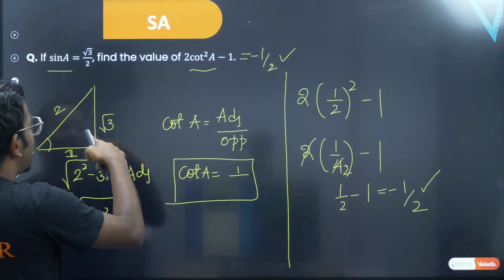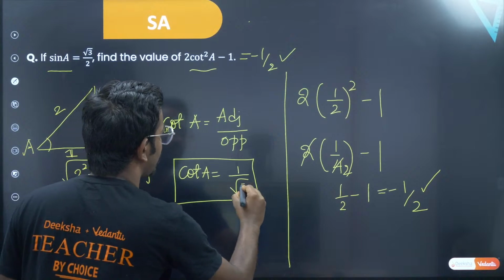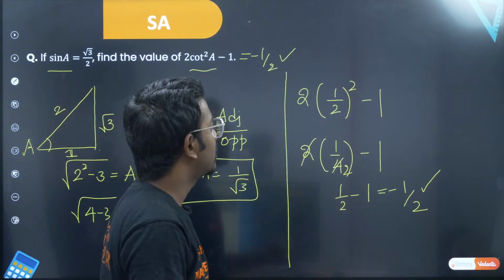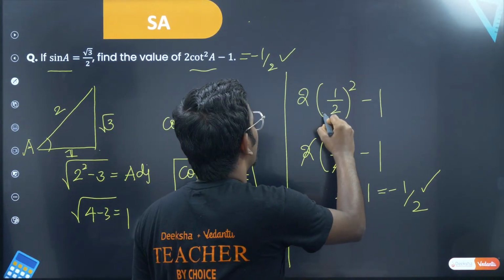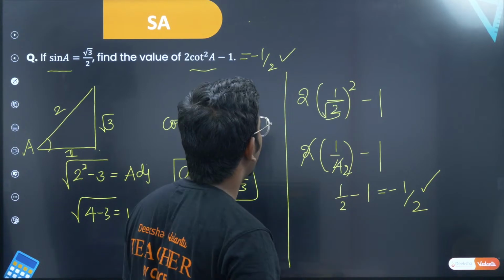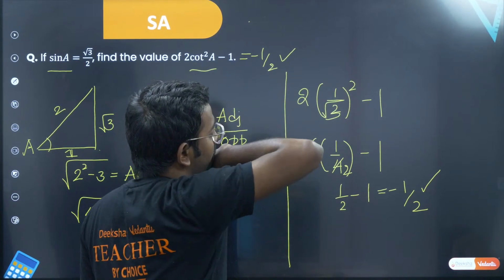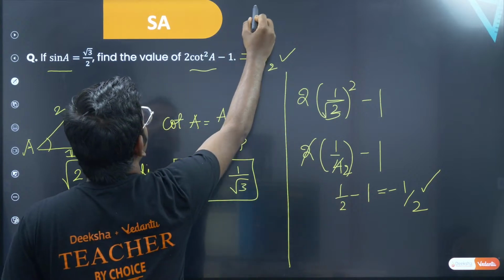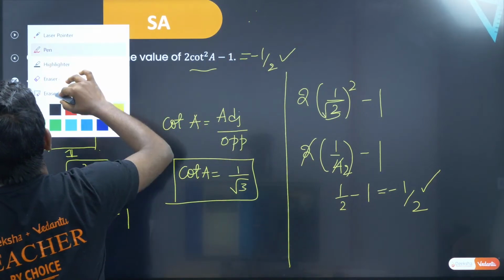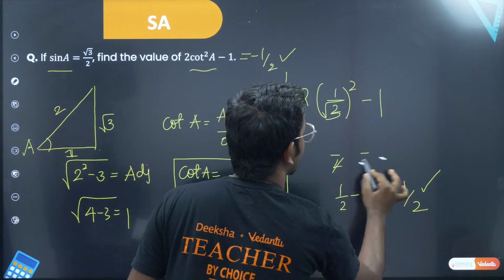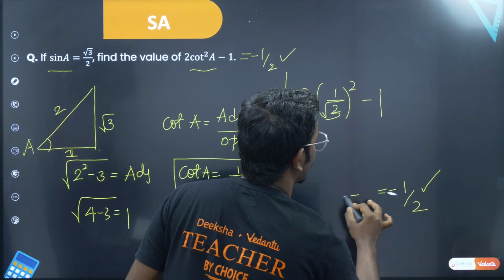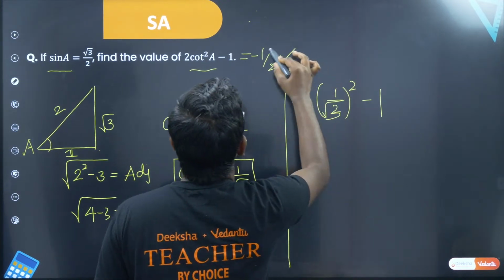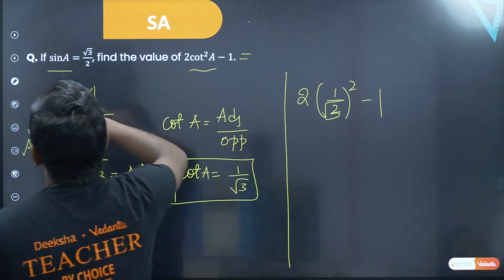So now you have opposite side to be root 3. So from here what you will have? Sir, this is basically 1 by root 3 whole square. 1 by root 3 whole square. So 1 by 3. So this becomes 2 times 1 by 3. I'm sorry. So yes, let me erase from here. So this is 2 times 1 by root 3 whole square.